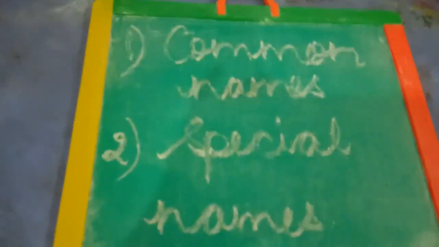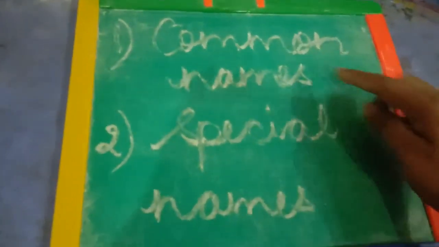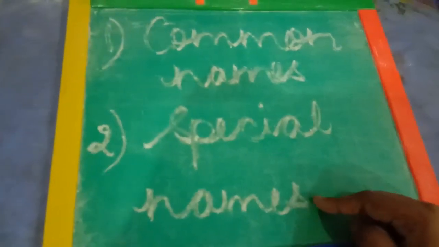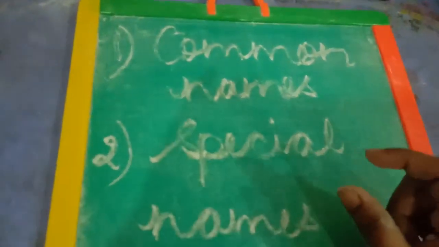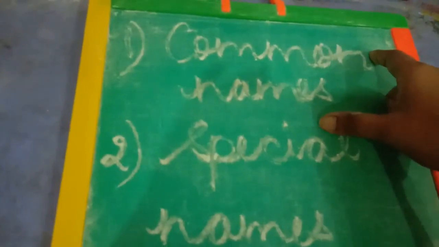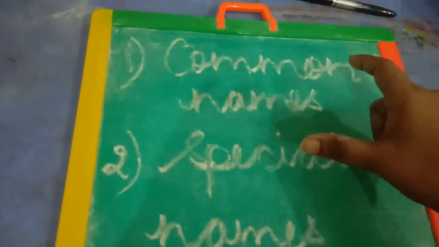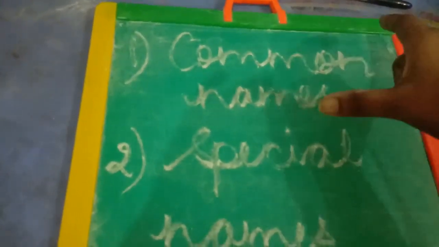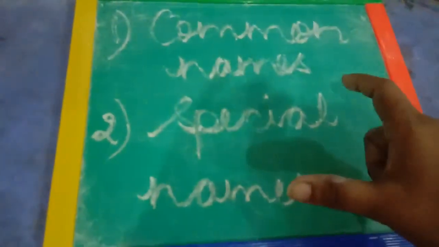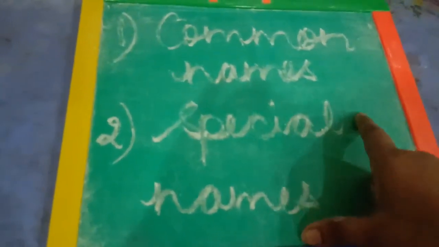In today's session, we will be studying common names and special names. I will explain how naming words are called, in what case the naming words are common and in what case the naming words are special.